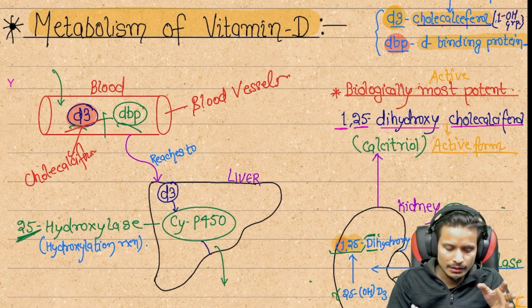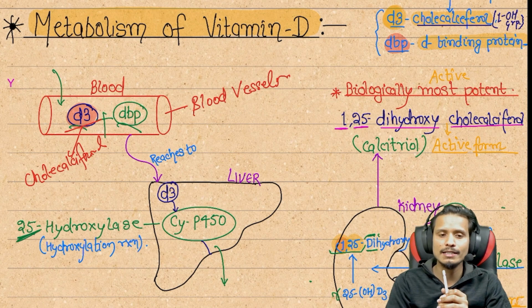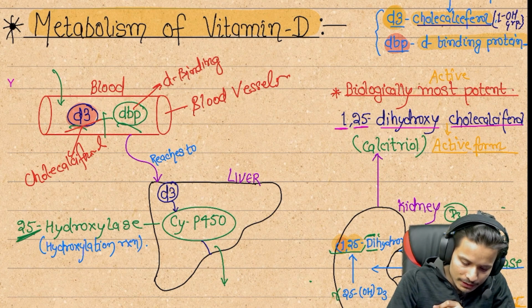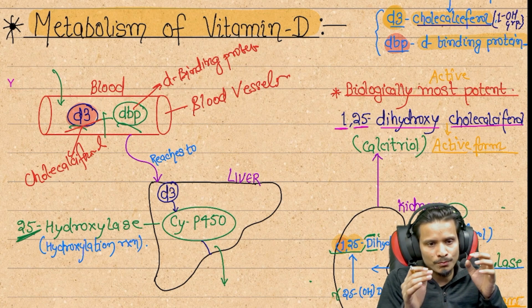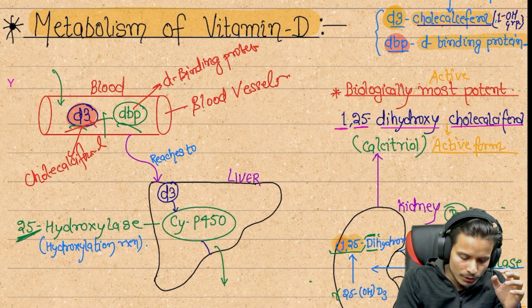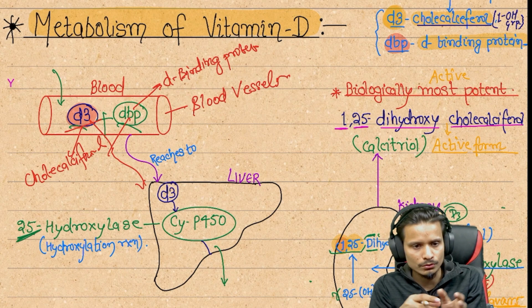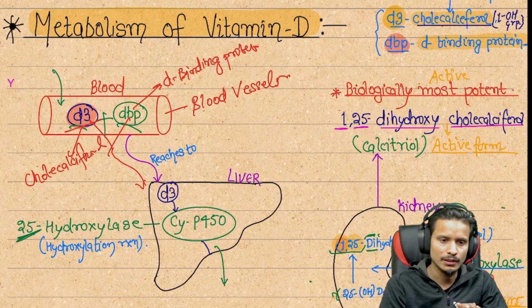This cholecalciferol enters our circulation and binds a special type of protein, that is DBP, the D binding protein. This means vitamin D3 binds with the D binding protein. After the D3, cholecalciferol, binds to the DBP, these two travel together to the liver through the blood circulation, through the hepatic artery, common hepatic artery, or the different arteries or veins which supply the liver.